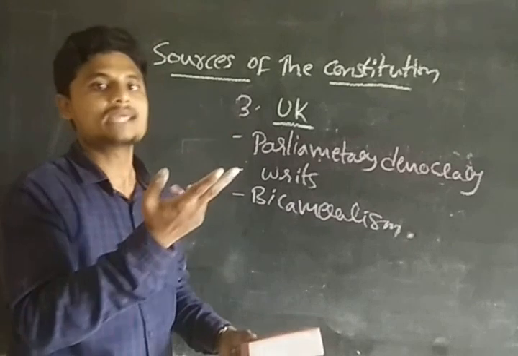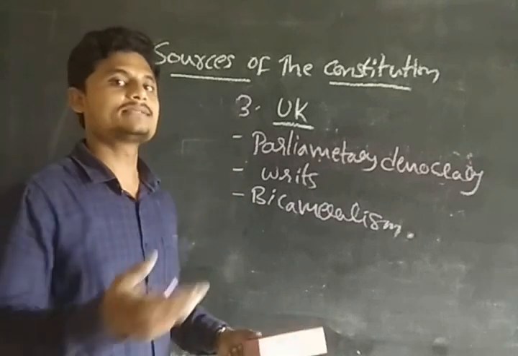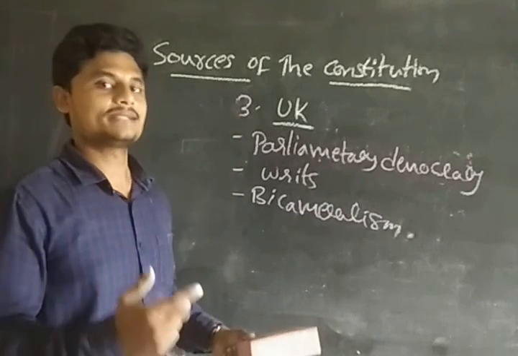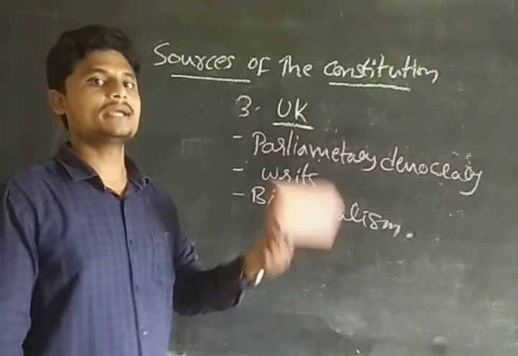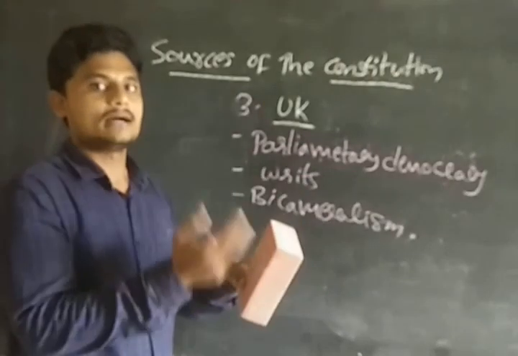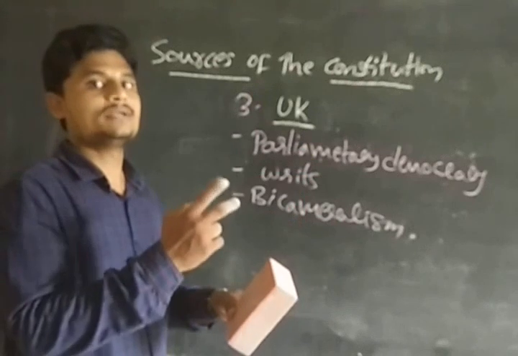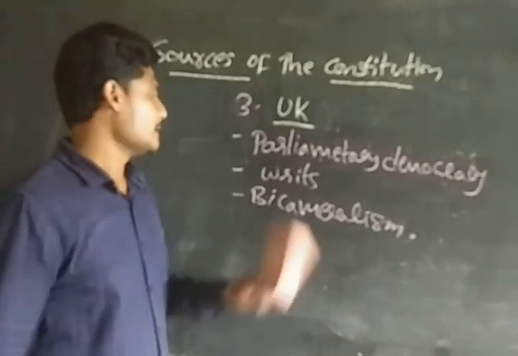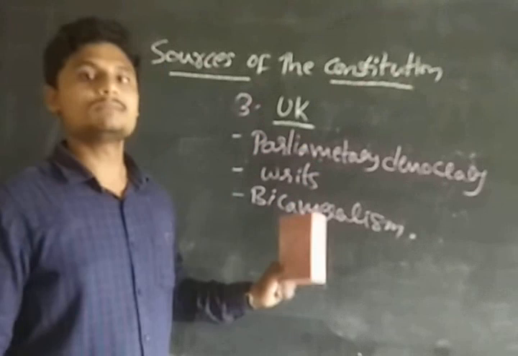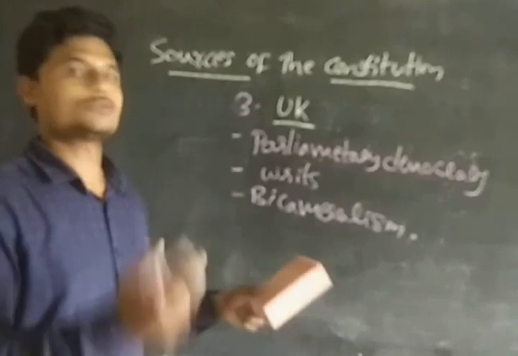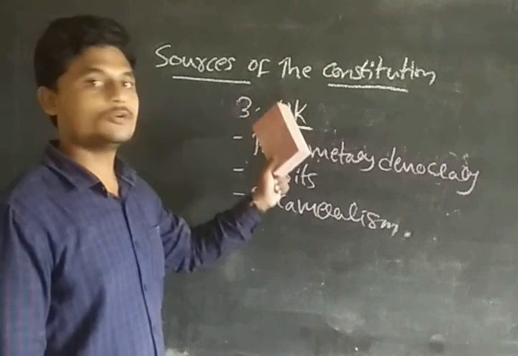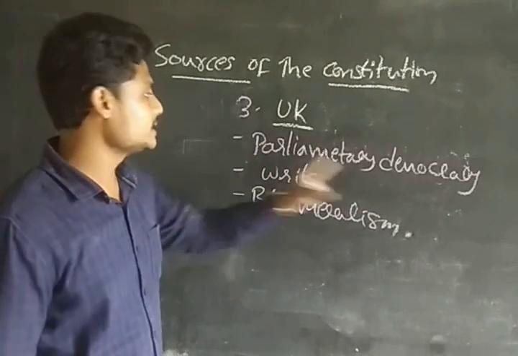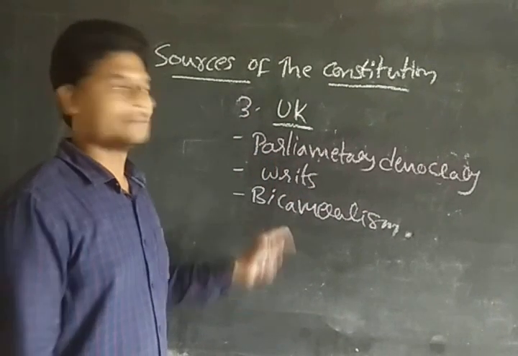Right now only 6 states have bicameralism. Previously Jammu and Kashmir also had it, but it has been changed into two union territories. We are going to see bicameralism during our state topic. So parliamentary democracy, the writs, and bicameralism were taken from the United Kingdom.